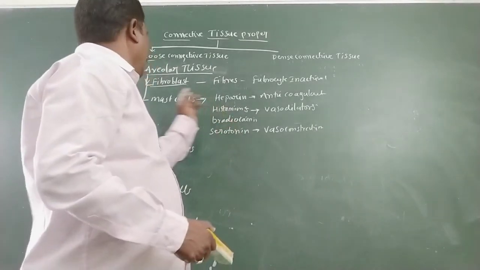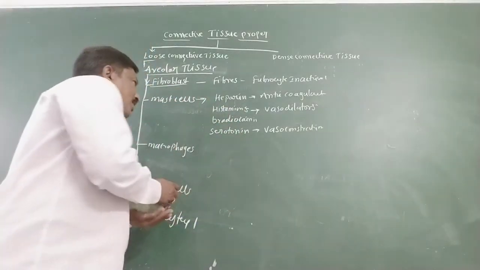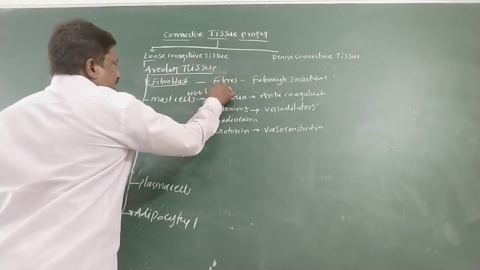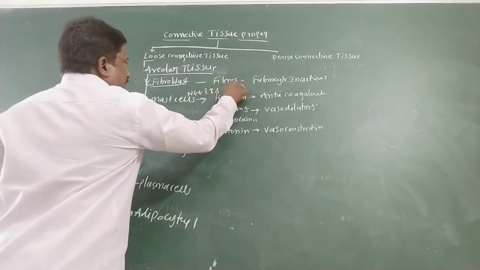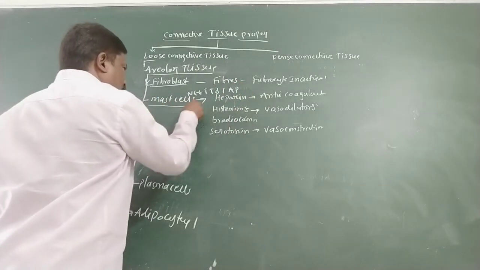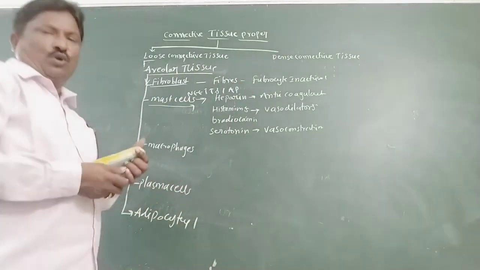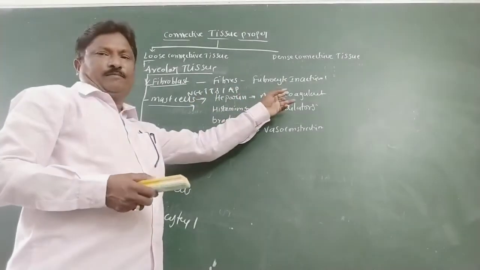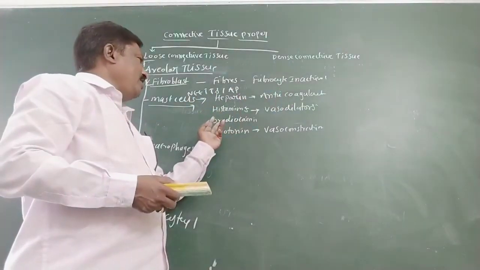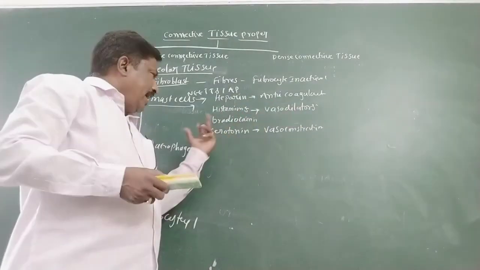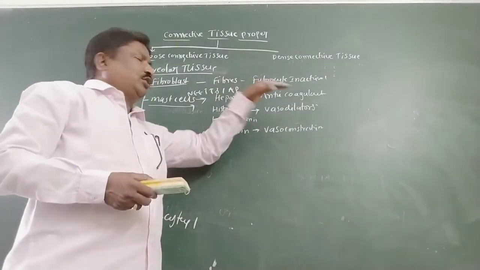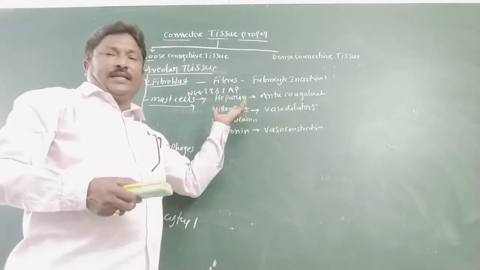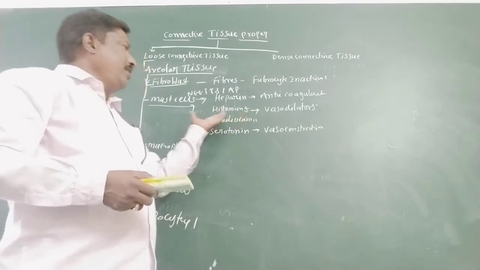So mast cells are very important. This is a very important multiple choice question: heparin's main function is anticoagulant, histamine and bradykinin are vasodilators, and serotonin is a vasoconstrictor. This is asked many times in NEET, TS MSET and AP MSET.